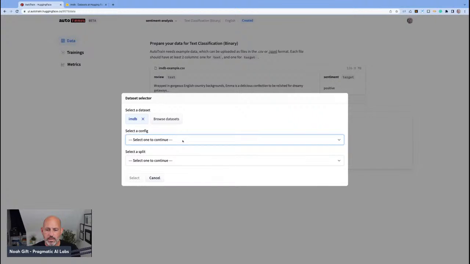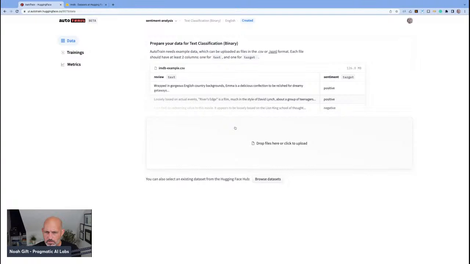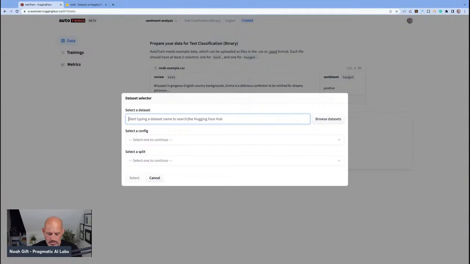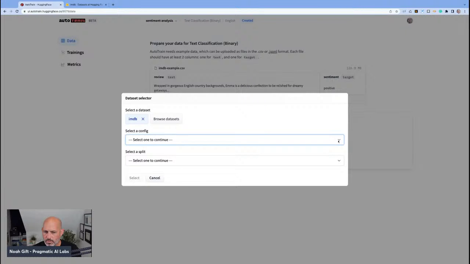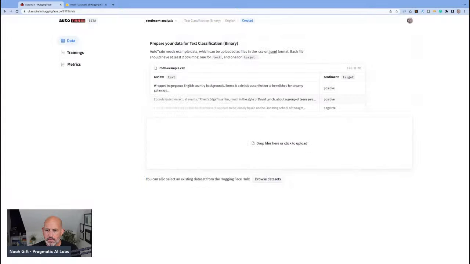And then we'll say a config. Select the config to continue. Select the split. Maybe it's, I don't see how I'm able to do this. Drop files. Let's try it again. IMDb. Select one to continue. Not sure why it's not letting me do this, but what could I do to get past this issue?